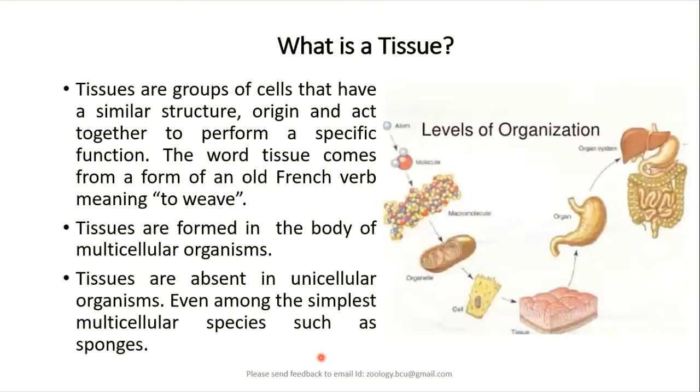Then coming to the tissue. So we have seen histology refers to the study of tissues. Tissues are groups of cells that have similar structure. Why do they have similar structure? Because all of them have the same origin and therefore they perform together. They usually have a single function.